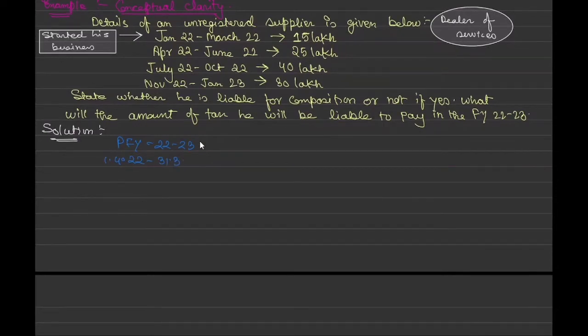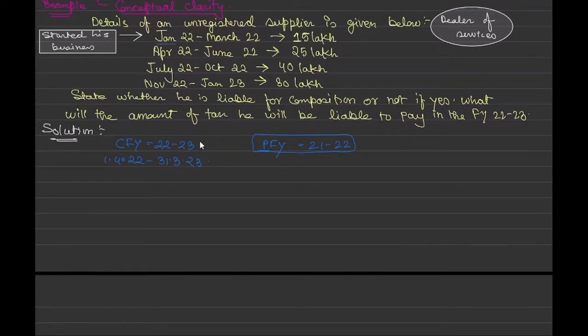Correct. So first of all, we need to see whether his aggregate limit is under that limit. What they are saying is that Jan 22 to March 22 is the only period given, and they said he started his business. That means this is the period when he started the business. Correct, and his turnover was 15 lakh, and he is a dealer of services.